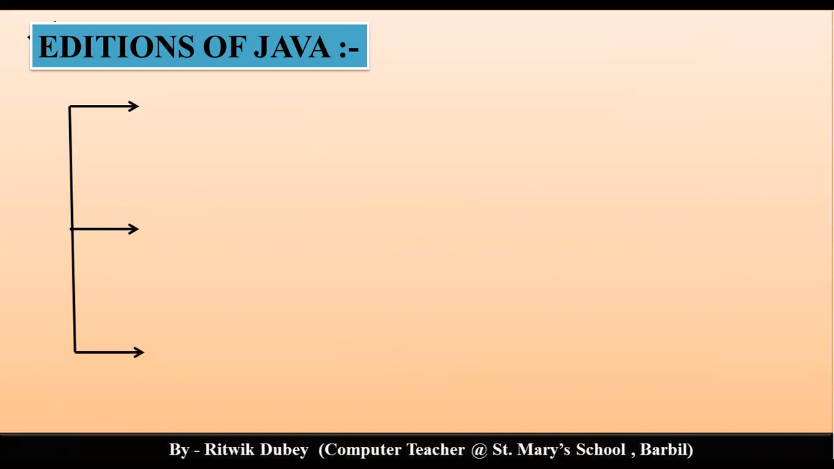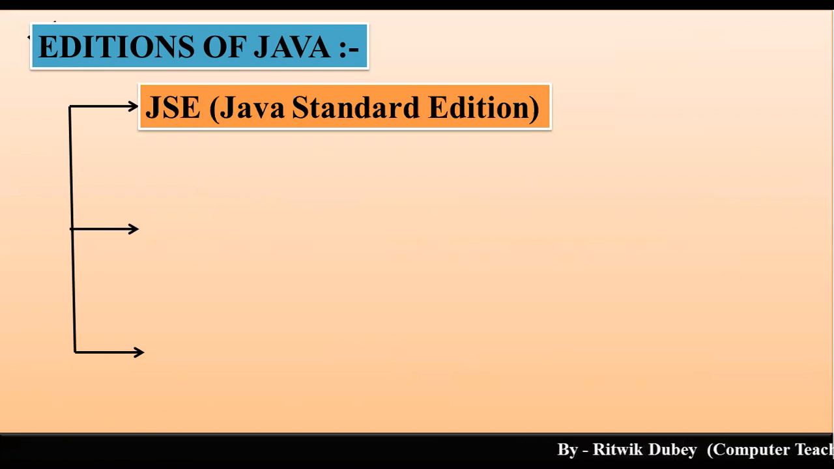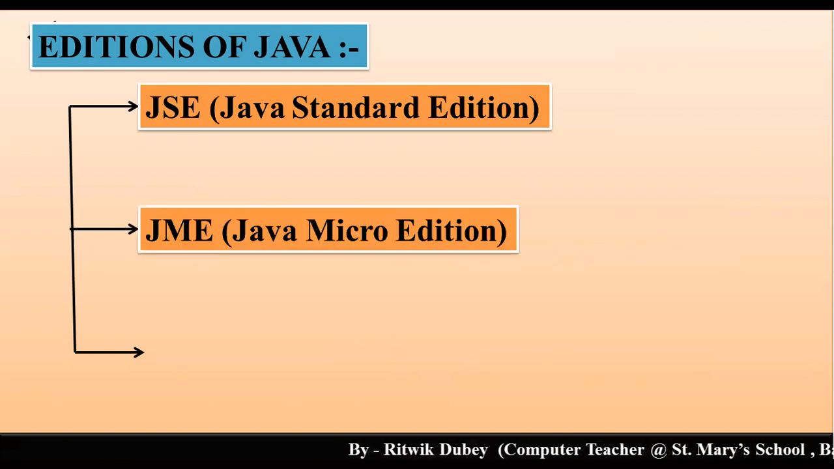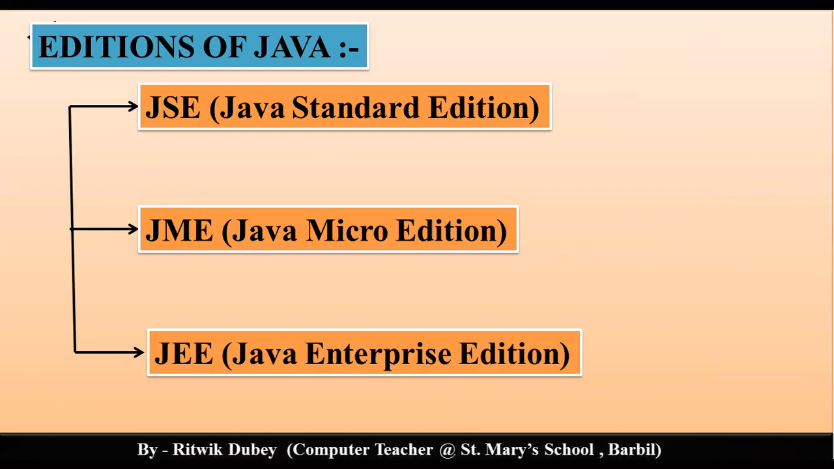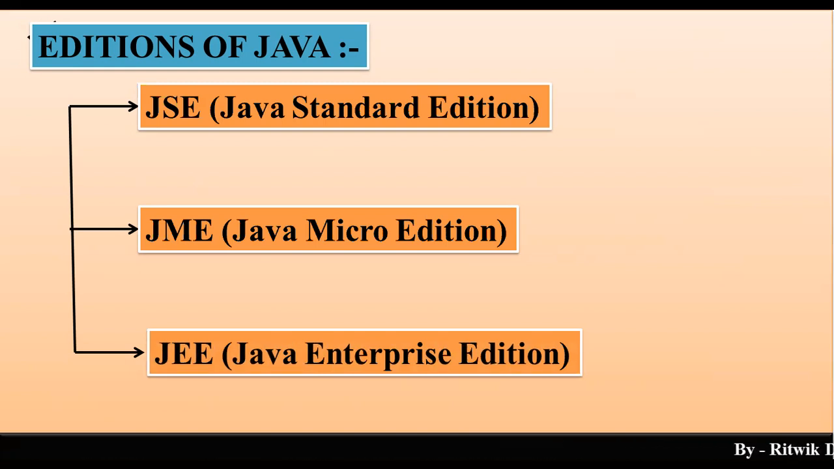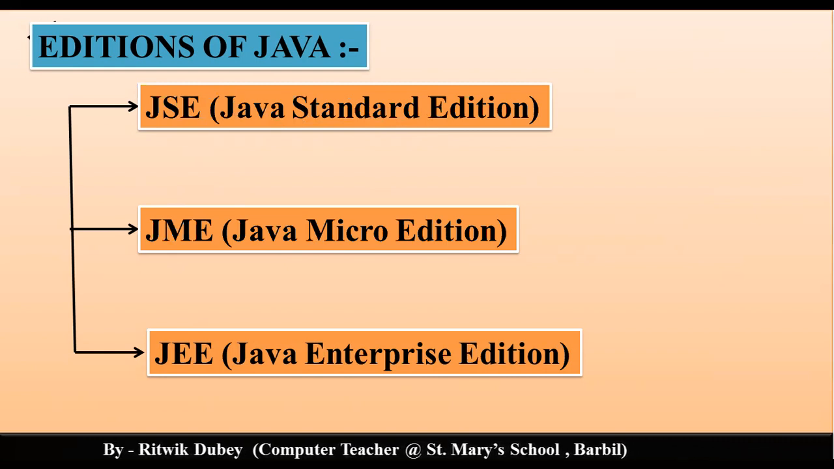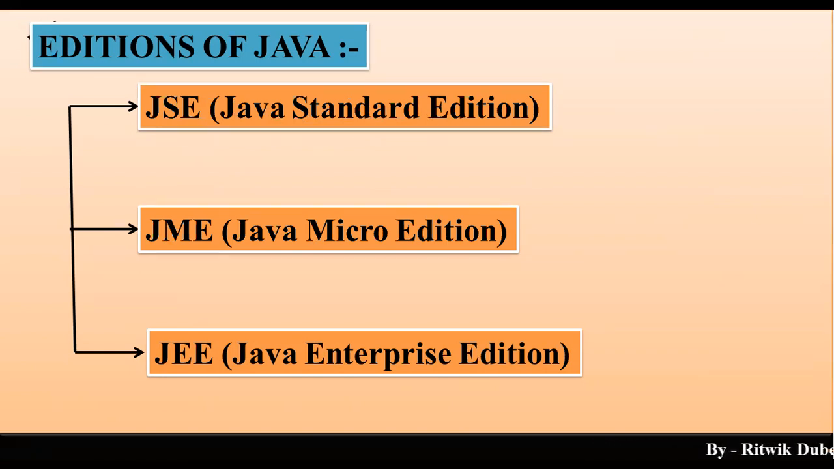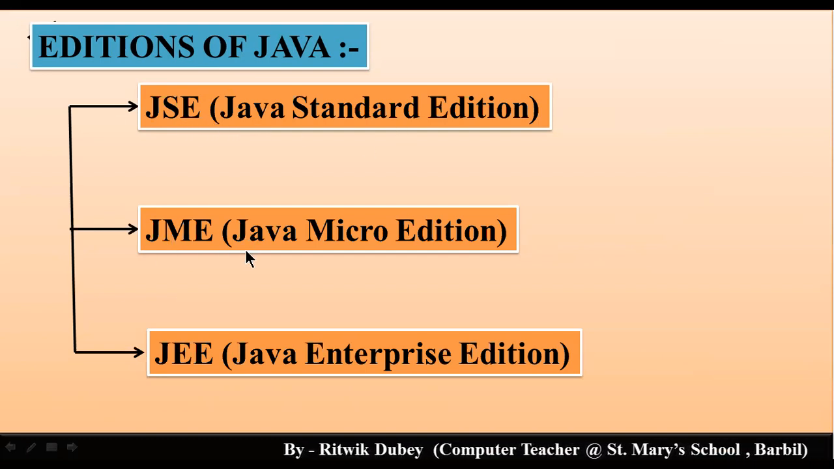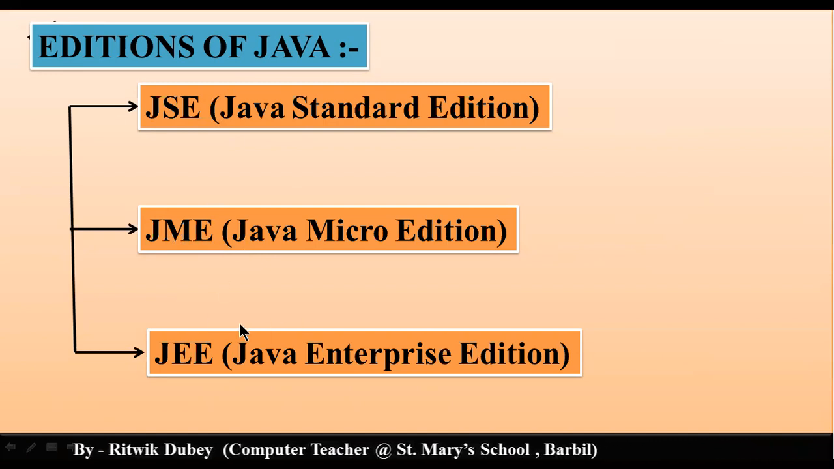Editions of Java. Let us talk about the editions of Java. There are 3 editions of Java: JSE, JME, JEE. JSE stands for Java Standard Edition, JME stands for Java Micro Edition, and JEE stands for Java Enterprise Edition. So in our case, we will be learning about JSE. We are all writing the programs using BlueJ, so all those programs are covered under JSE, that is Java Standard Edition. Now what about Java Micro Edition? What about Java Enterprise Edition?